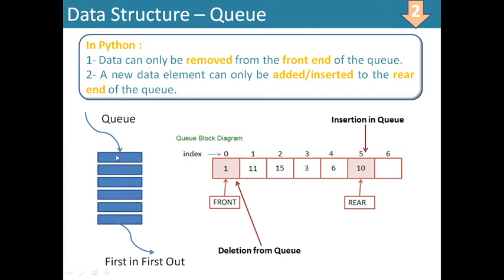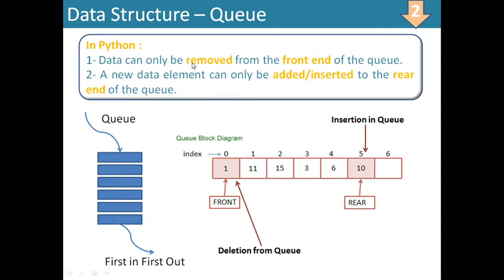Insertion is taking place and deletion is taking place from this side. So first in, first out. The element that was inserted first will come out first, then the next, then the next. Addition of new elements will keep on being done at the rear end.